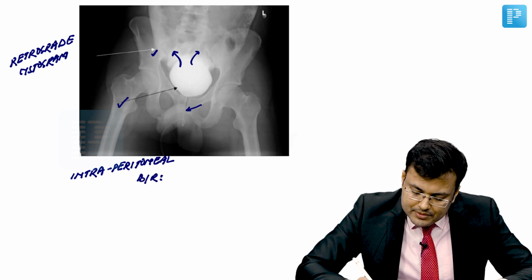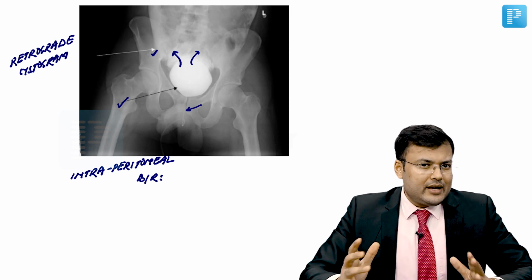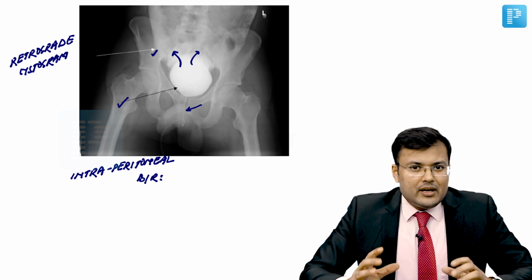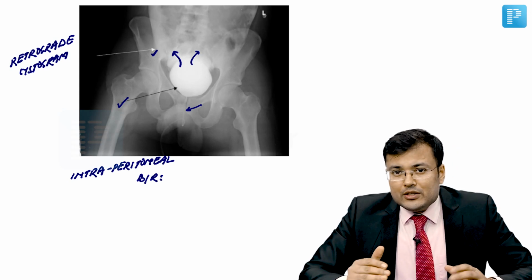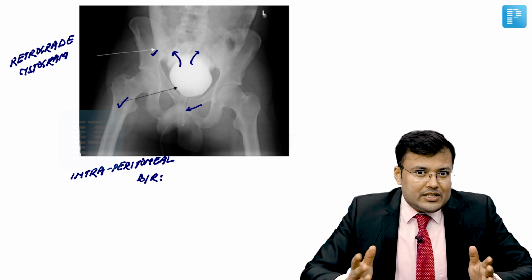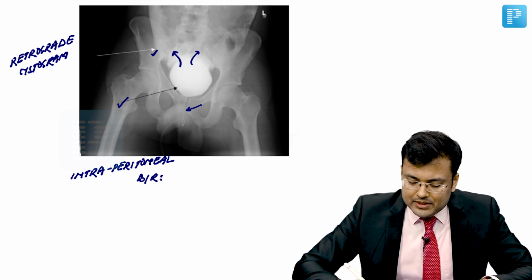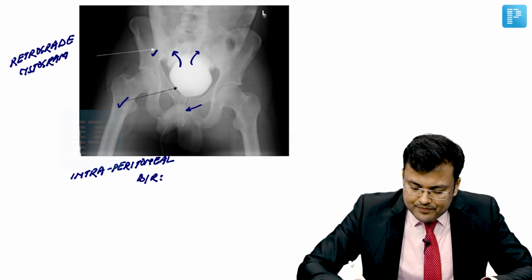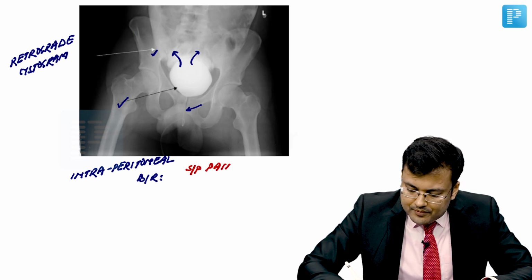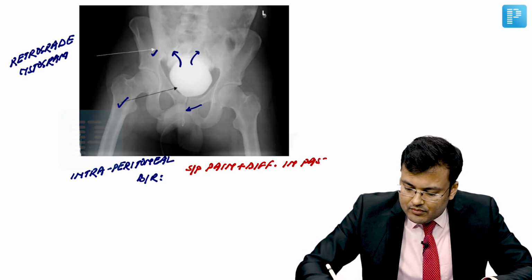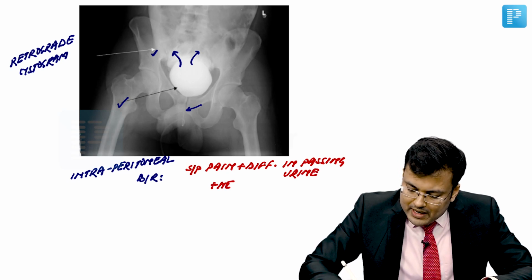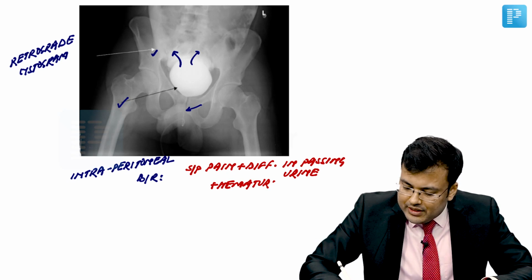Intraperitoneal bladder rupture. What are the signs and symptoms? Yes, in bladder rupture there is suprapubic pain, there is difficulty in passing urine, and there is hematuria. Since there is extravasation of urine in intraperitoneal bladder rupture, apart from suprapubic pain plus difficulty in passing urine plus hematuria, because of extravasation of urine, the patient is having peritonitis.